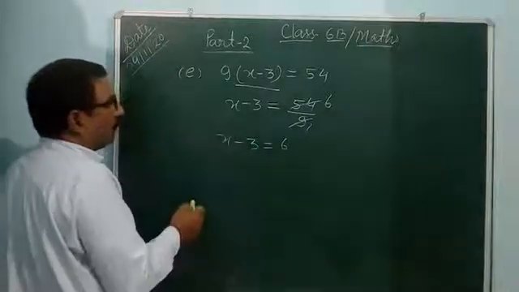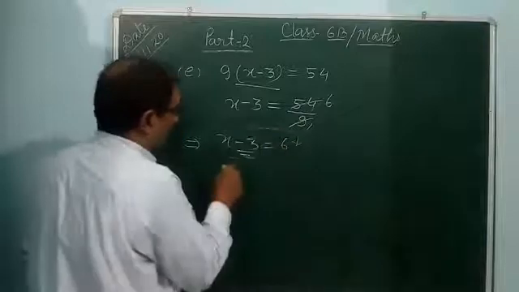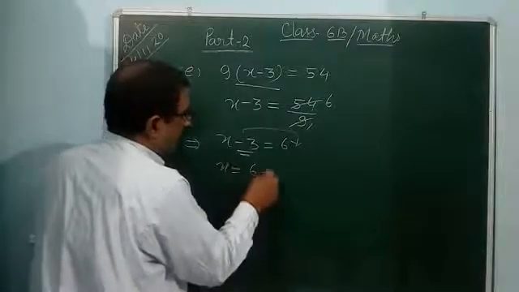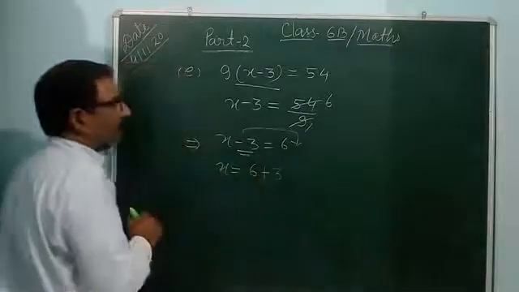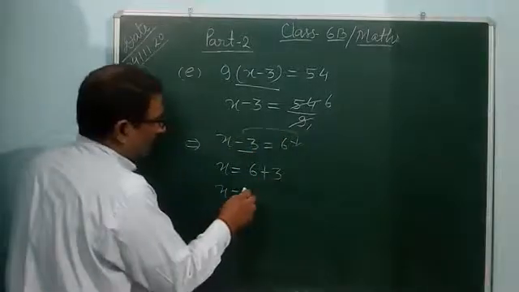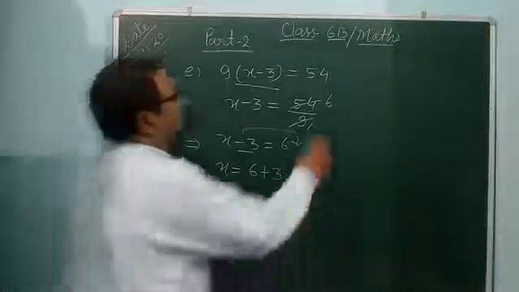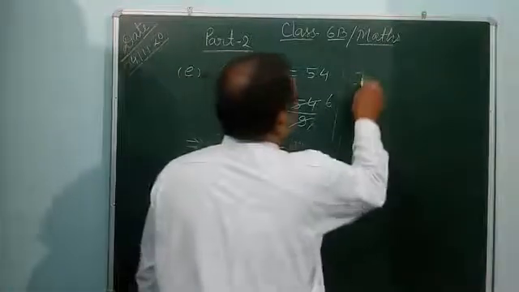Again you solve this. You transfer this minus 3 to this side, and x is equal to 6 plus 3, because here minus 3 will go to the right side, it will be plus 3. x is equal to 6 plus 3 is equal to 9. You can check the answer.